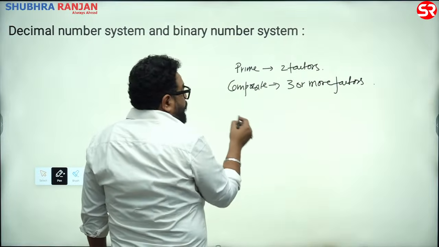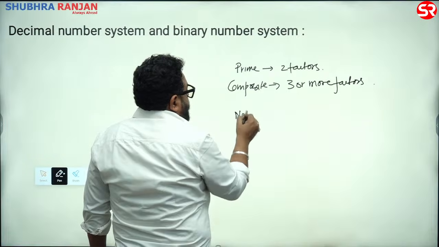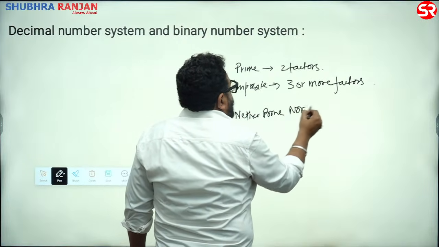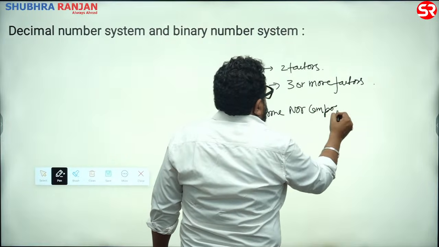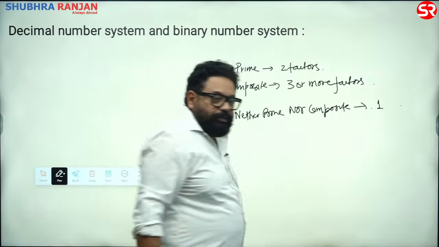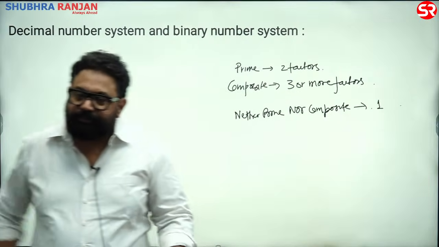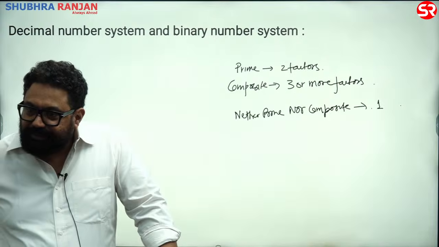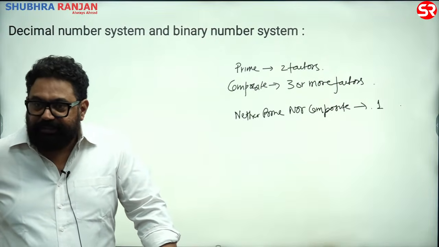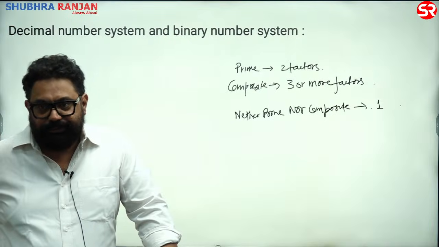And there is a third category, neither prime nor composite. It's 1, which has got only 1 factor. 1 has got only 1 factor, neither prime nor composite. That is the reason it is neither prime nor composite.